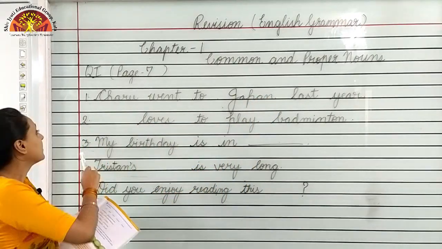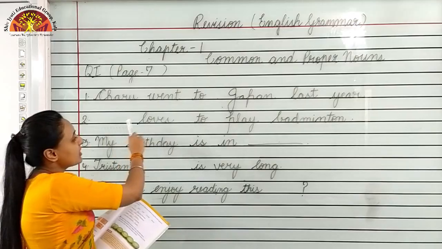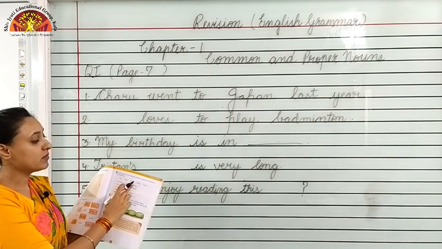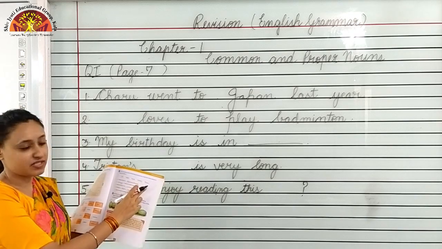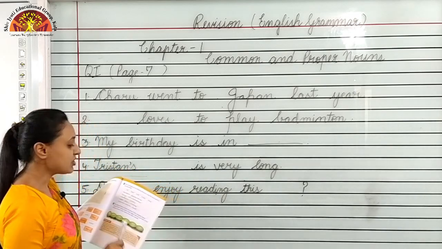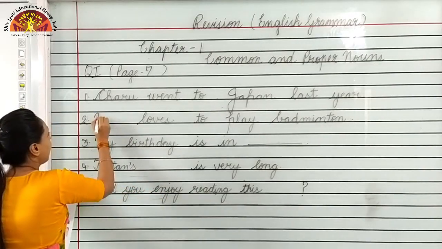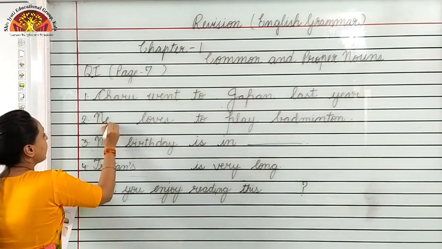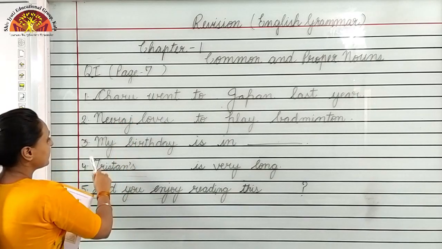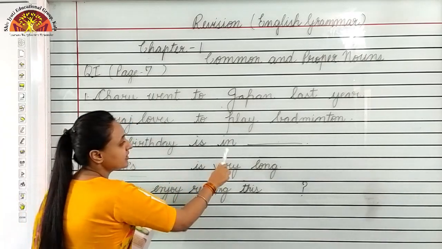Then number 2, Dash loves to play badminton. Options are hair, Japan, book, October, Neeraj. So, Neeraj, name of a person. Neeraj loves to play badminton. Spelling of Neeraj, N-E-E-R-A-J, Neeraj.